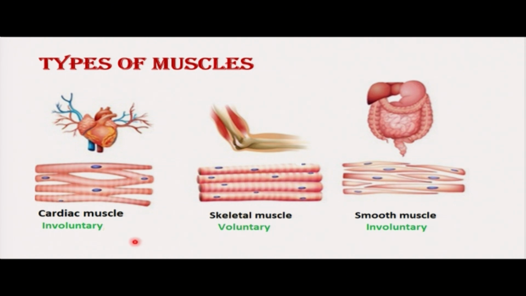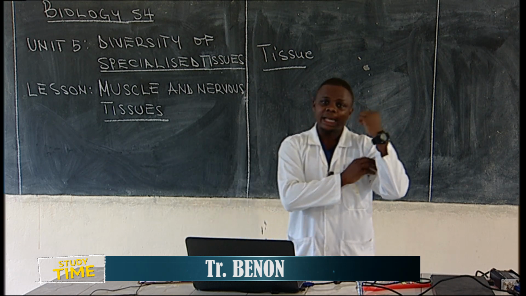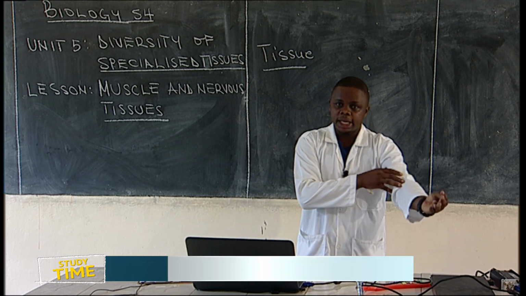Something very important, cardiac muscles are involuntary. Do you understand what it means? That means we don't have control over them because they are controlled by what we call autonomic nervous system. This is part of the nervous system. Then skeletal muscles are voluntary. Remember, we can have control over contraction and relaxation of skeletal muscles.